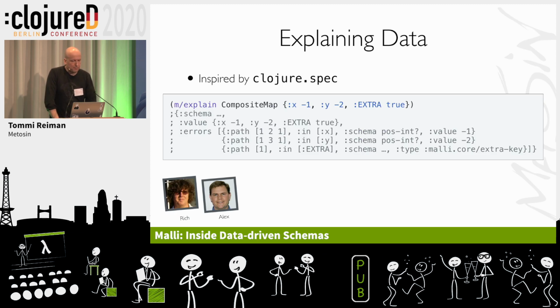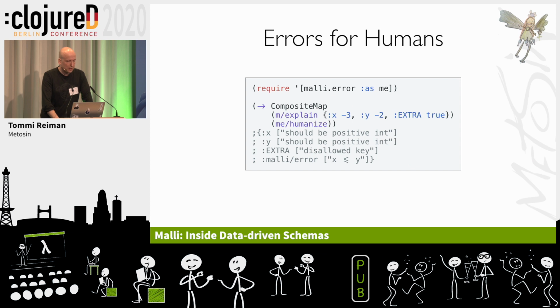Explaining data, thanks to clojure.spec, Rich and Alex, I think they perfected this way of reporting errors. So this is directly from clojure.spec. If you have errors, you get this path and in indexes, so where in the schema was the error and where in the value was the error. And we can build on top of that because humans are important too.